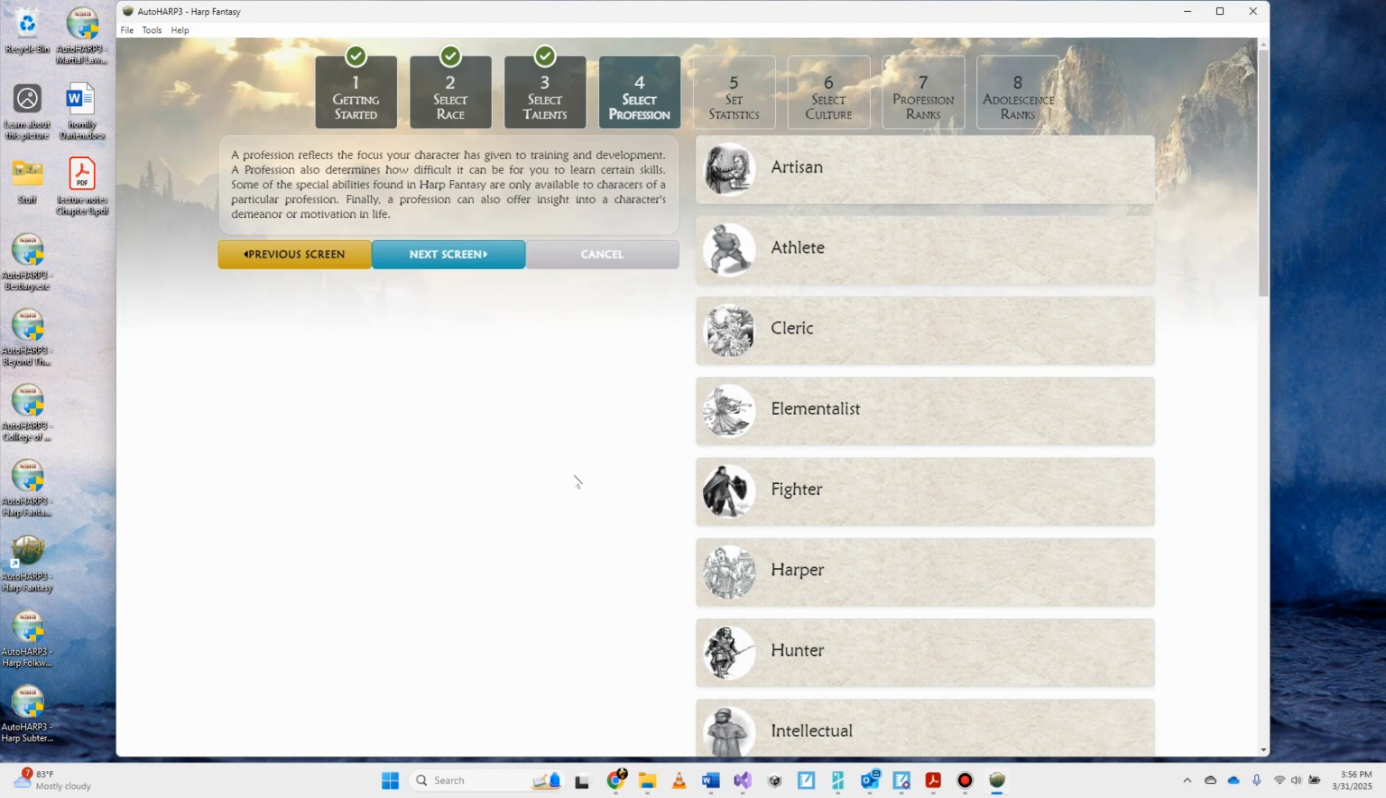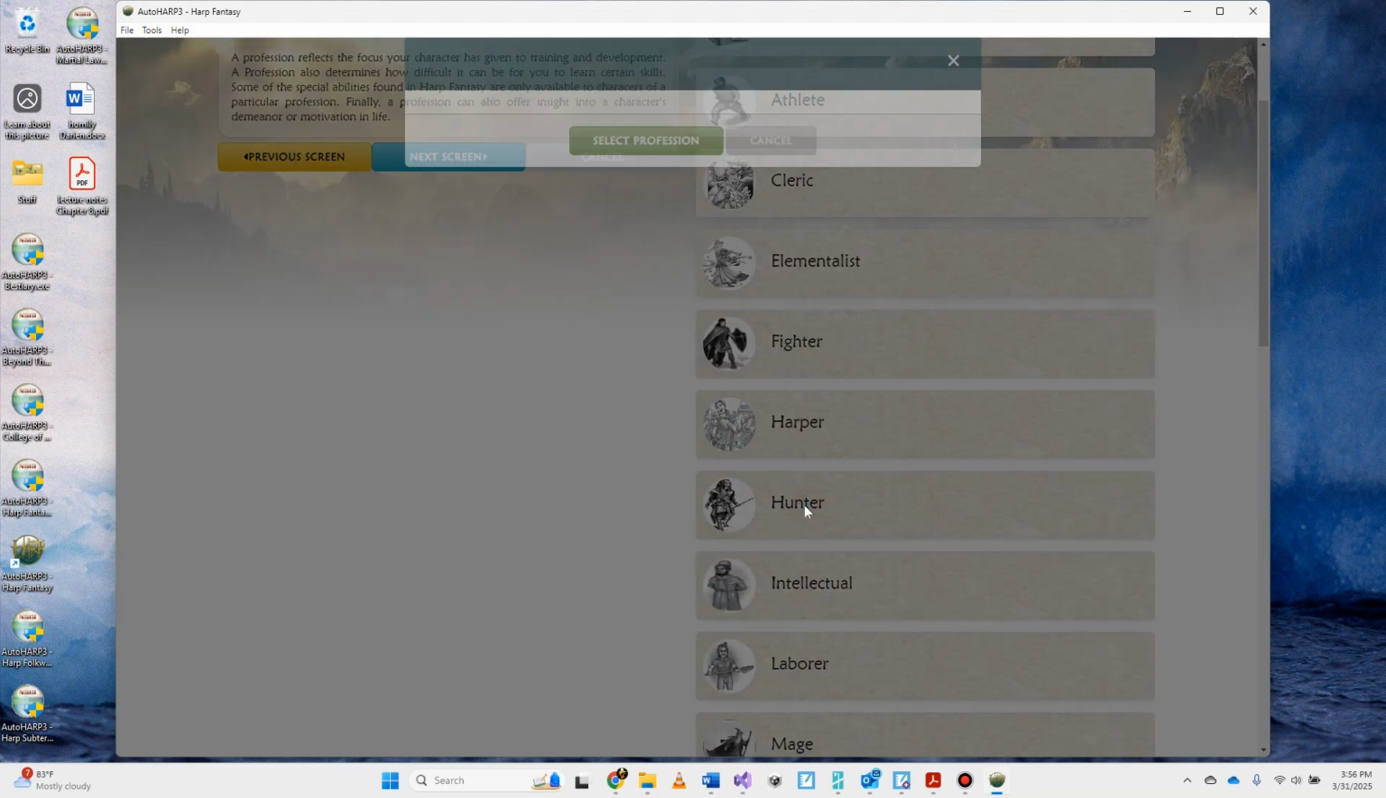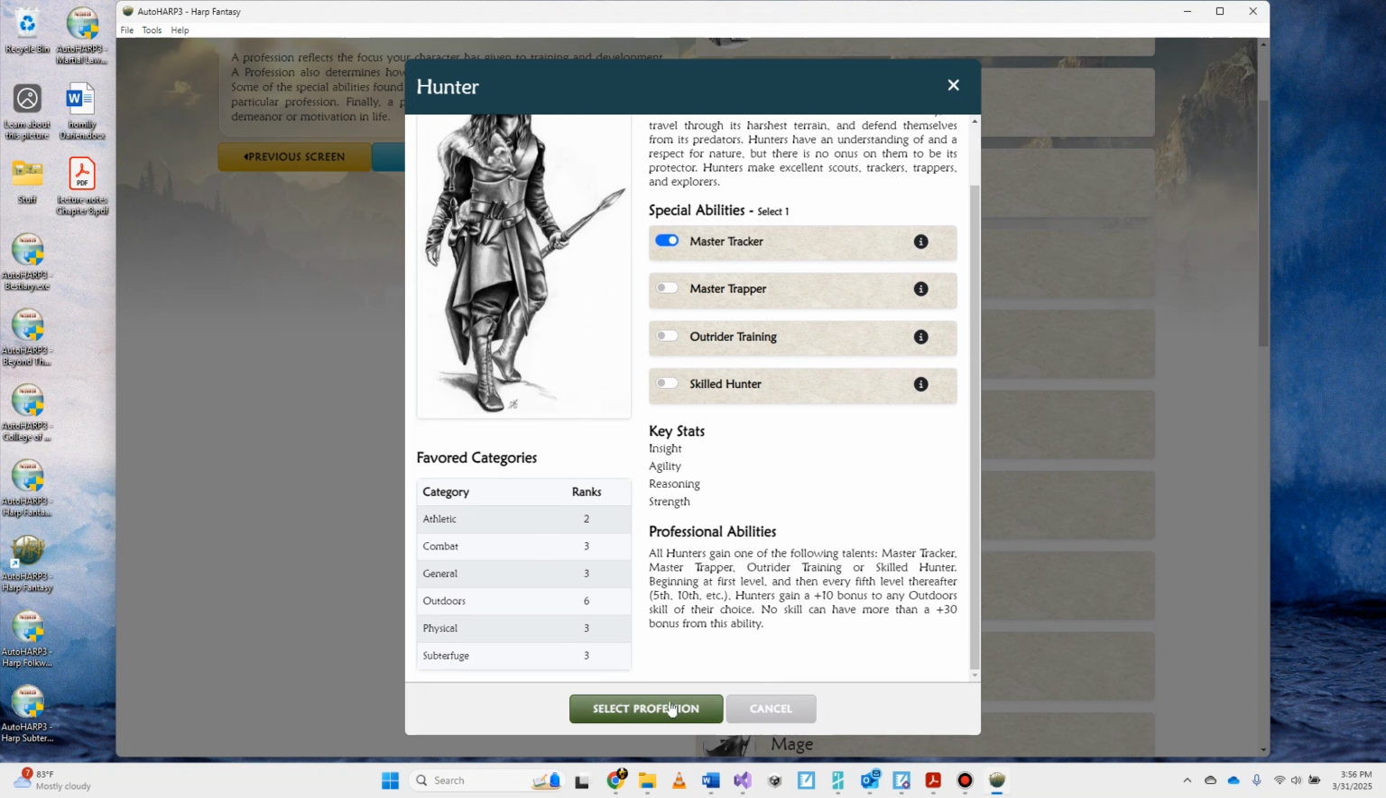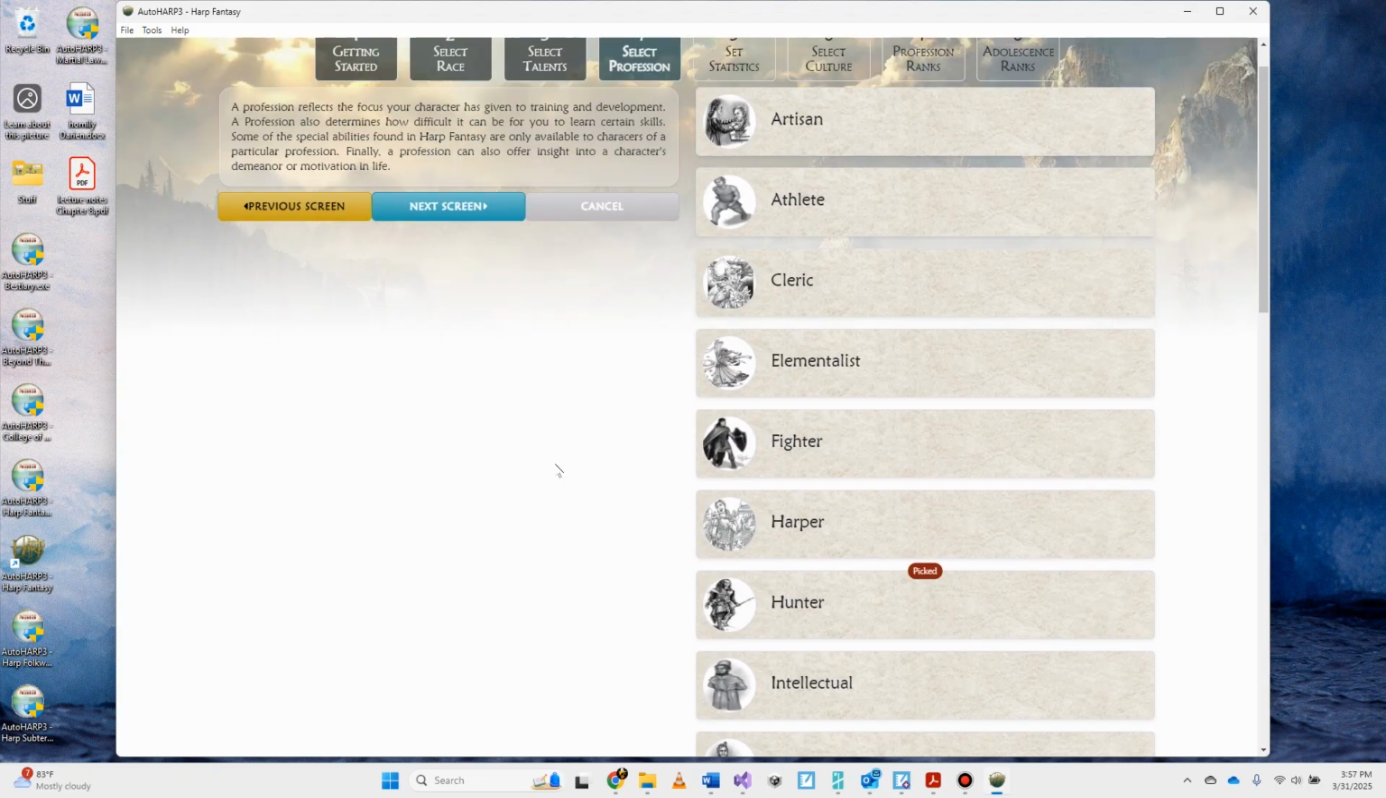You'll notice there are some new talents. You'll see here that we have new professions. So I can select, we'll just say the hunter. It gives me the same thing as it would with Harp Fantasy's professions, and the professions from College of Magics. I have a picture, description, favorite categories, and abilities if I need to select any of these. So I'm going to select that as my profession.